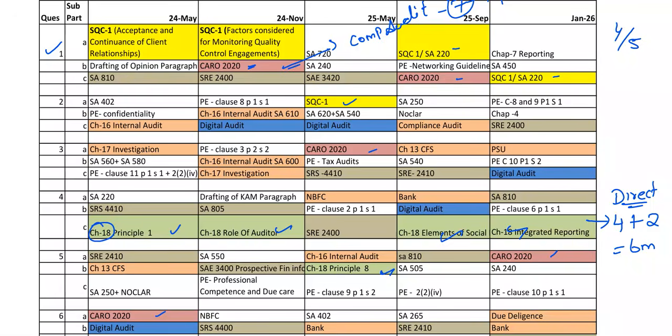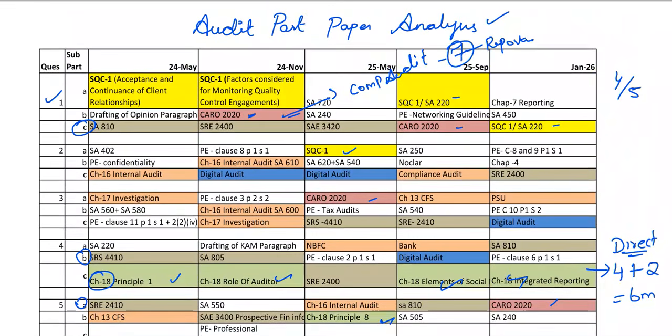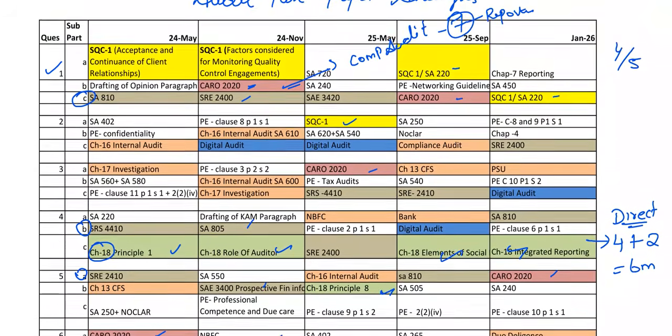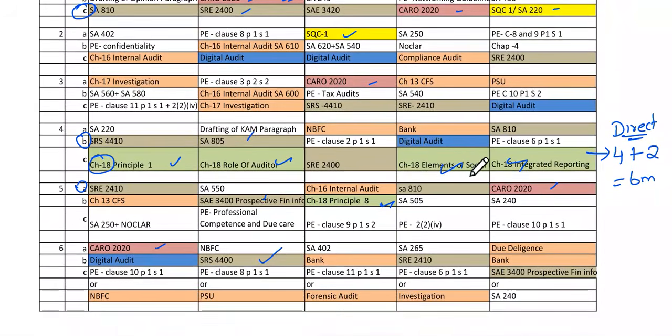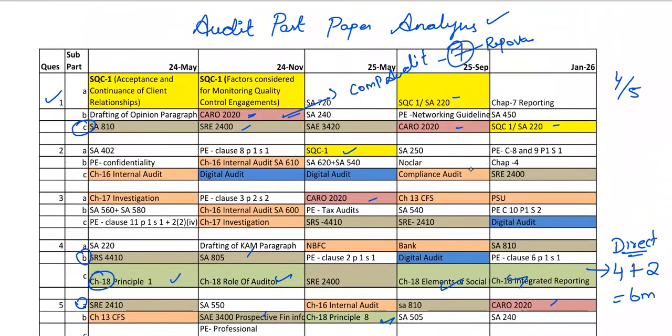Okay, to talk about the specialized standards, see, you are getting 1, 2, 3, okay, 3 questions. Fine. In the next attempt, 1, 2, 3 and 4 questions. Some attempts you are getting 3 questions, some attempts you are getting 4 questions. Okay, so for every attempt you can check. I will share this PDF. Every attempt, the minimum number of questions you are getting is 3.